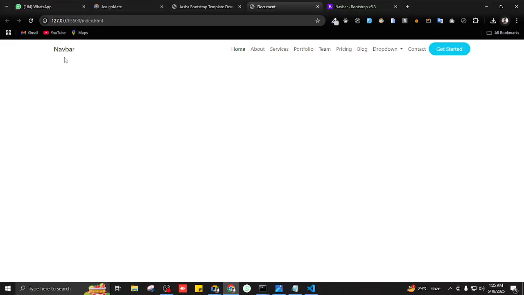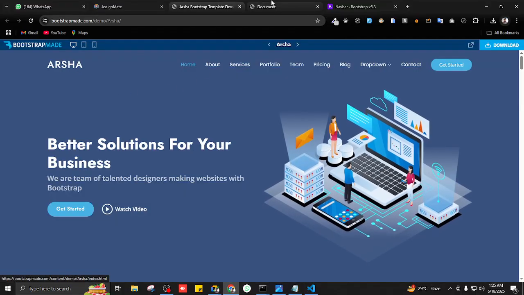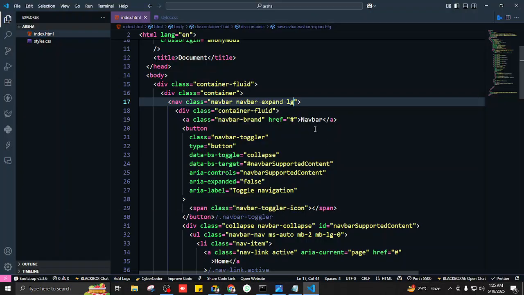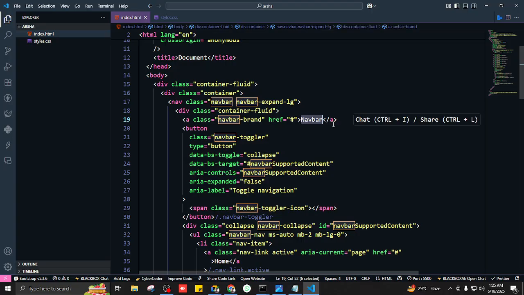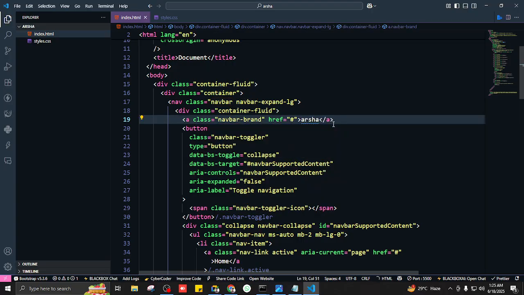Okay. Now I want to change the logo, the nav bar. I want to write Arsha instead of this nav bar. So let's look at navbar. So here it is. And what would I write? I'll write Arsha. Save it.